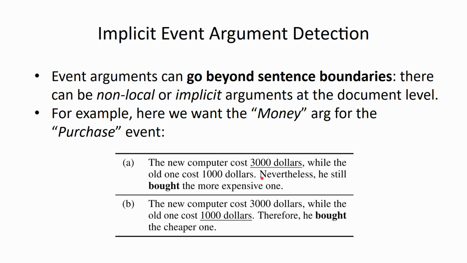For example, in these sentences, you can see that there are two sentences, and for the purchase event that we are interested in, it is triggered by the word "bought", which appears in the second sentence. And we want to extract the money argument, which actually appears in the first sentence. So this requires that our argument detector should go across sentences.